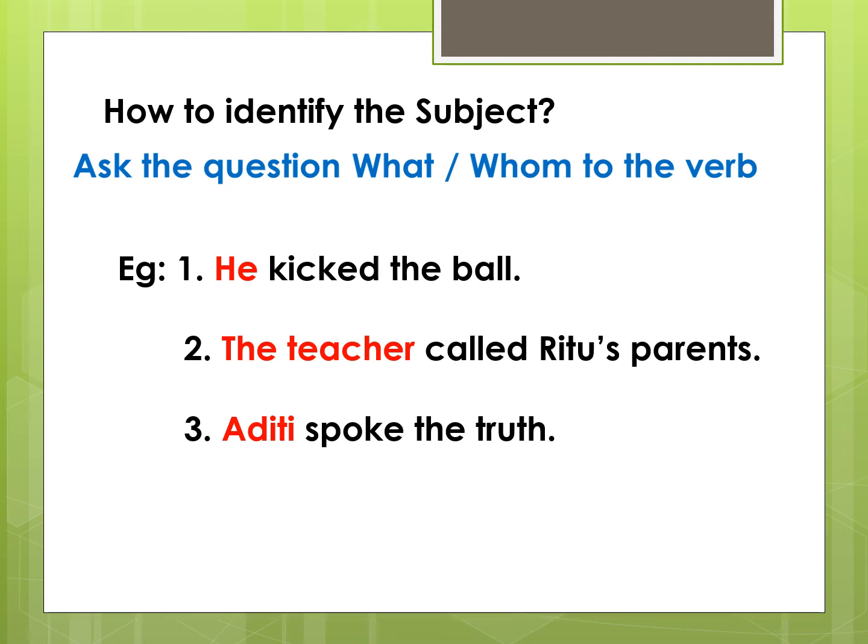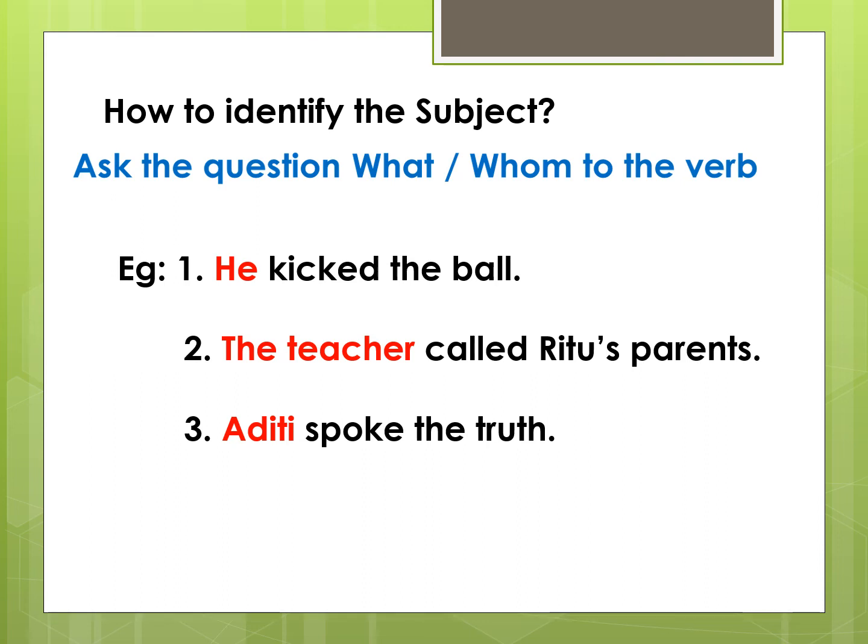The last sentence, Aditi spoke the truth. Who spoke the truth? We get the answer Aditi. So Aditi is the subject of the sentence. Now notice this, children, that in each of these sentences we see that the verbs connect the subject to the object. In the first sentence, the verb kicked connects the subject he to the object ball.